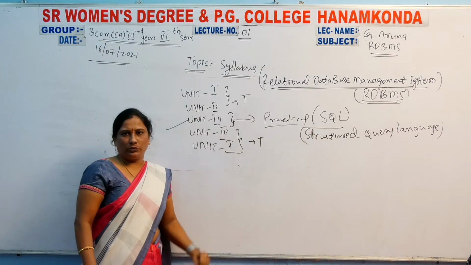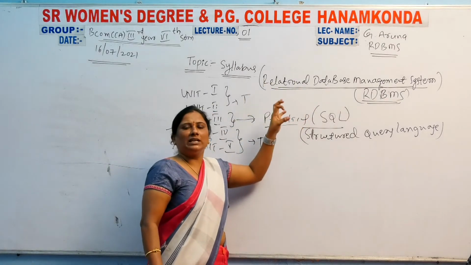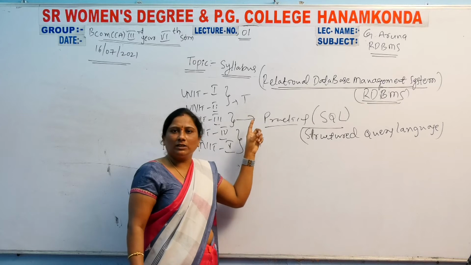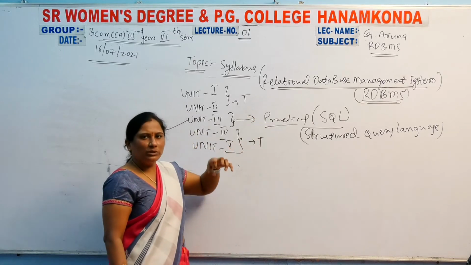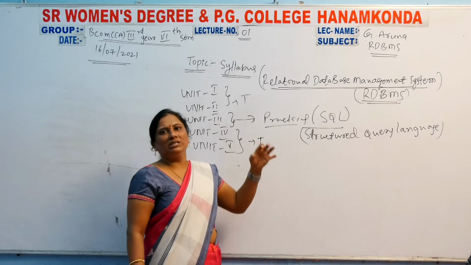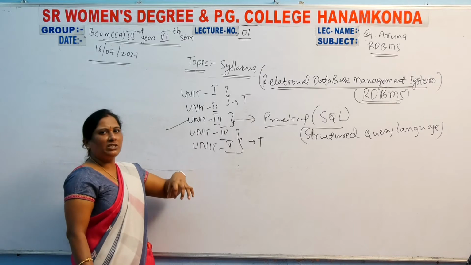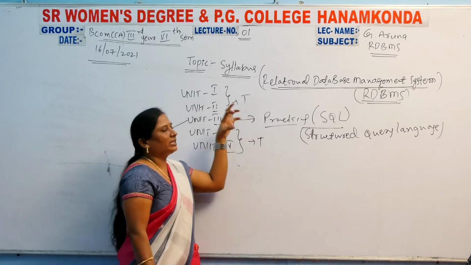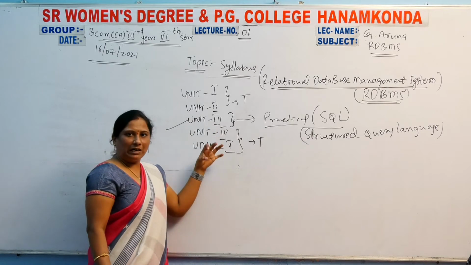depend on the first unit. The introduction part, the relational database management system introduction, is in that first unit. In every unit we have to discuss RDBMS, that means the database. Without the definition and introduction of RDBMS, we can't understand all these units.